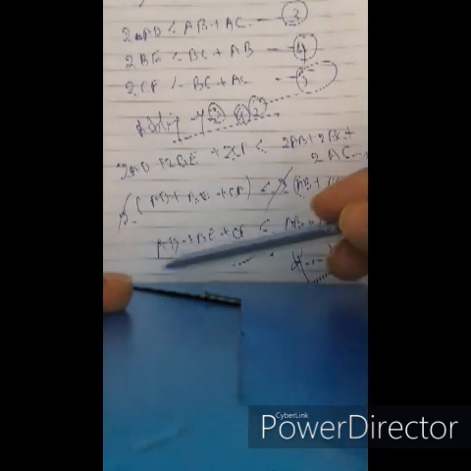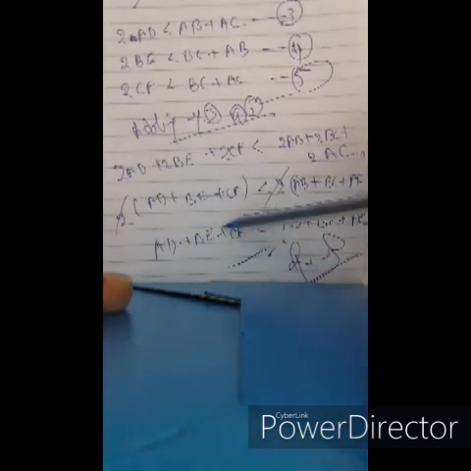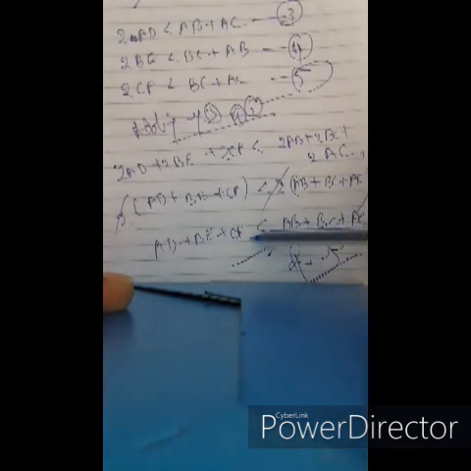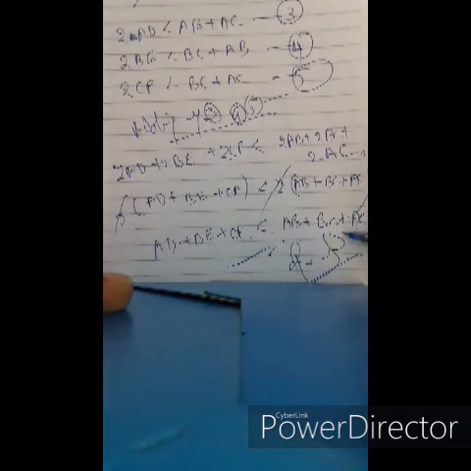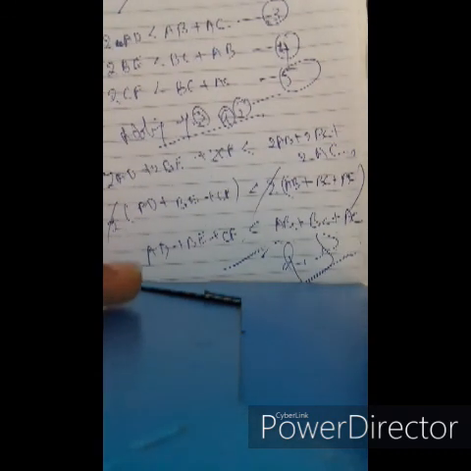The sum of the altitudes AD, BE, CF is less than the sum of the three sides AB, BC, AC.